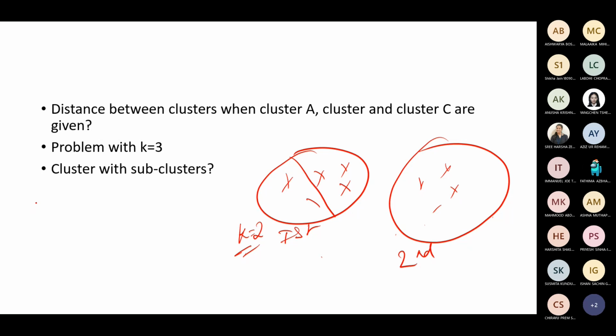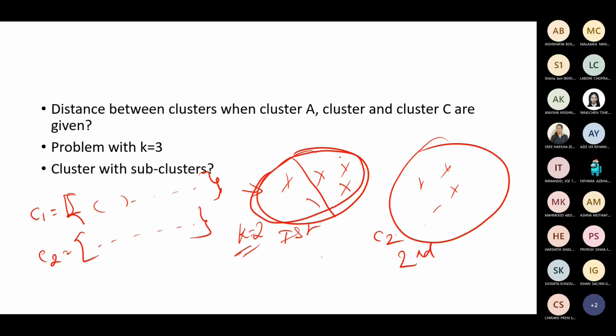If clusters are already given, say C1 is given, for example, and this is the second cluster, with some points given, and the question clearly says to subdivide the first one, then you have to just divide this group. Is it clear? The second one in that case may be neglected.